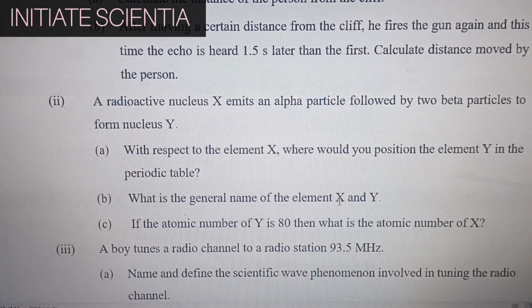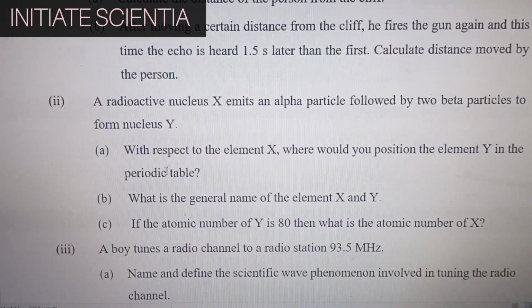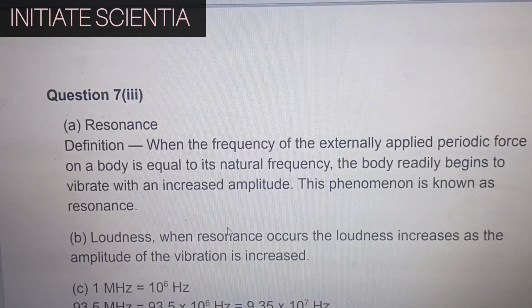What is the general name of the element X and Y? Isotope. If the atomic number of Y is 80, then what is the atomic number of X? When the atomic number of Y is 80 and X and Y are isotopes, then atomic number of X will also be 80.